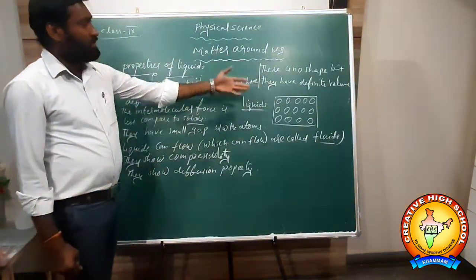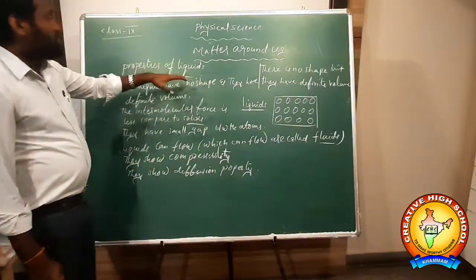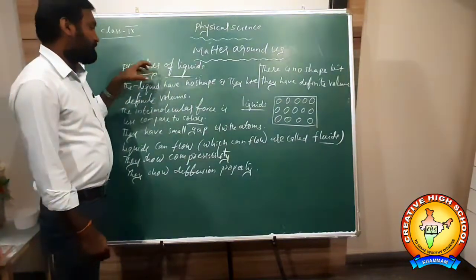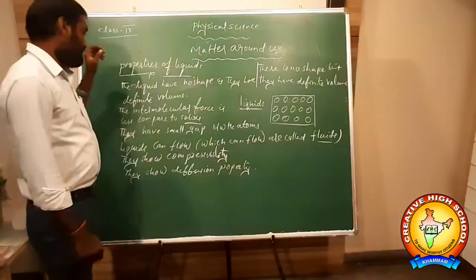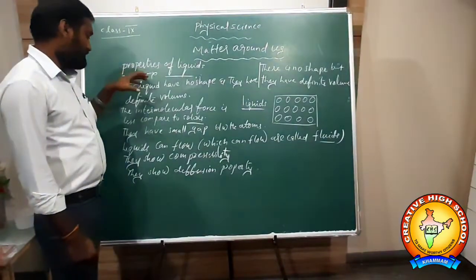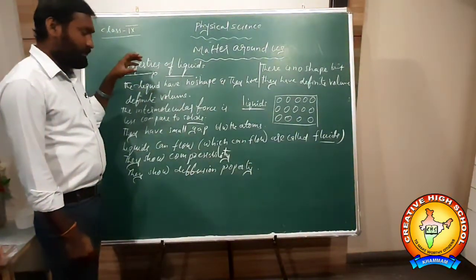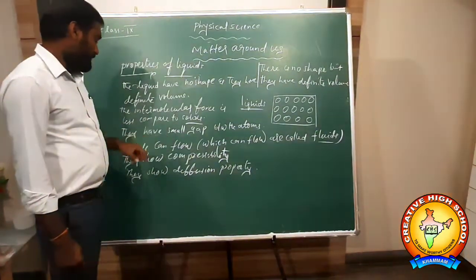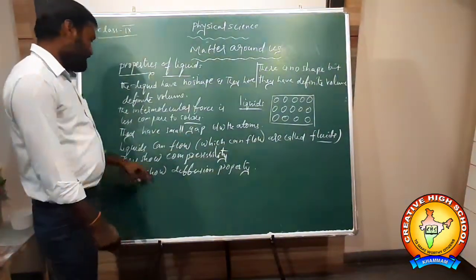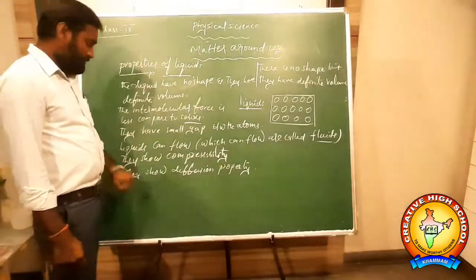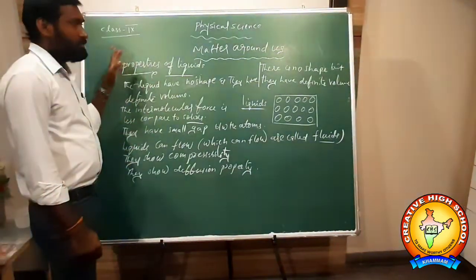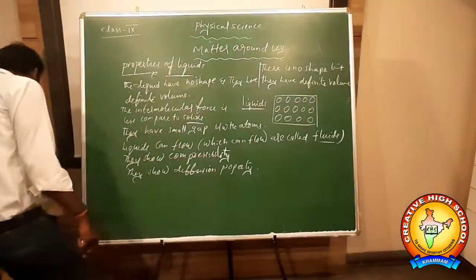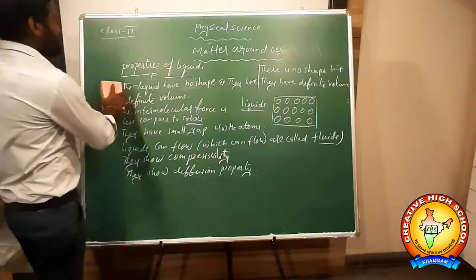Okay. So this is about properties of liquids. Liquids have no particular shape, but different volume. The intermolecular force of attraction is somewhat less. They have small gaps. Intermolecular space is somewhat less, and liquids can flow. They show compressibility property. They show diffusion property. Okay, this is about properties of liquids. Okay. Next.